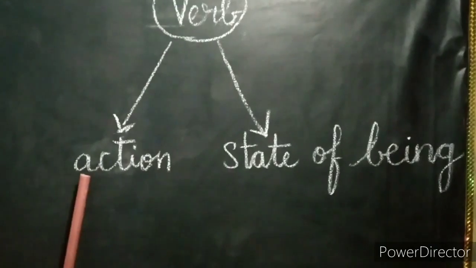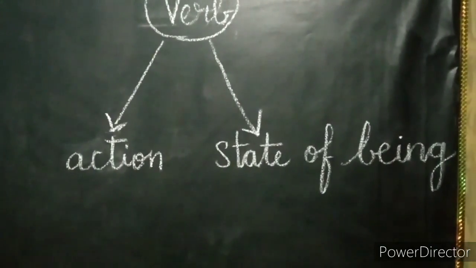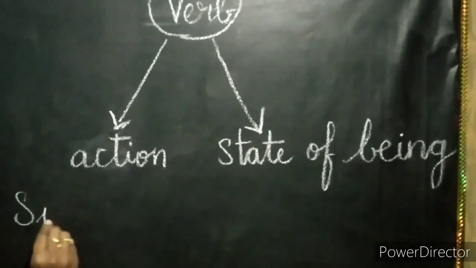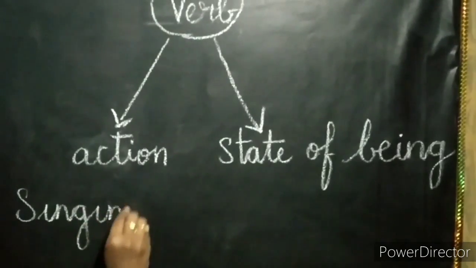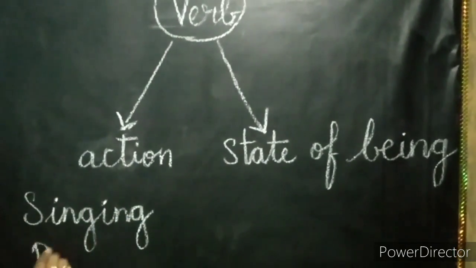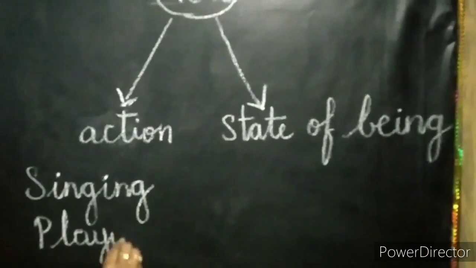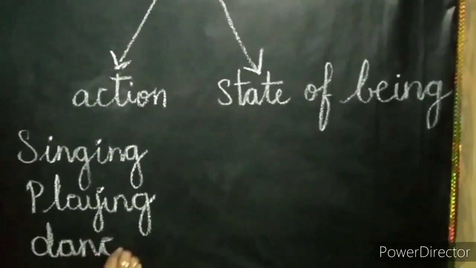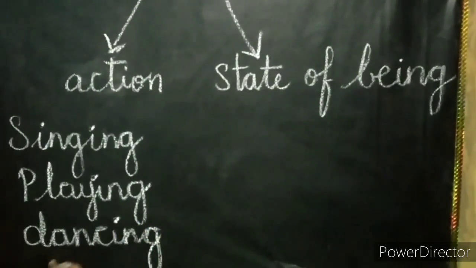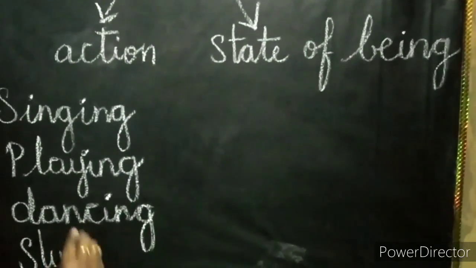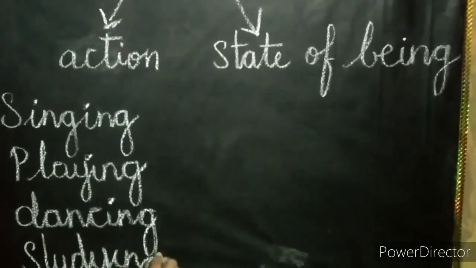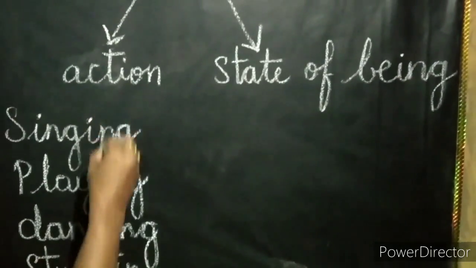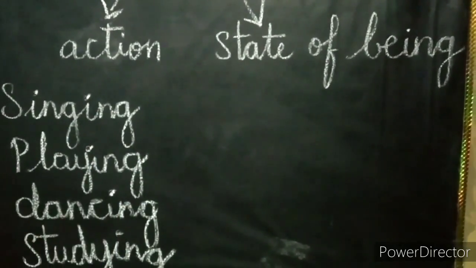What is an action verb? An action verb describes what the subject is doing. For example, what are the action words? Singing, playing, dancing, studying. And we can go on telling like this. All these are action verbs.